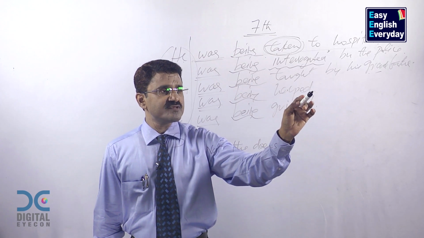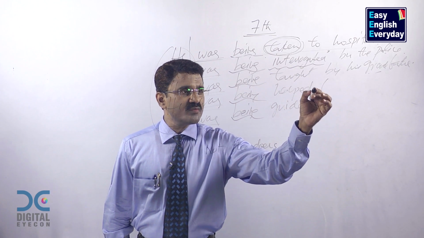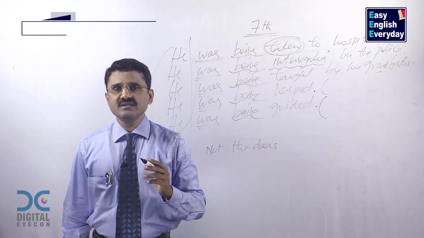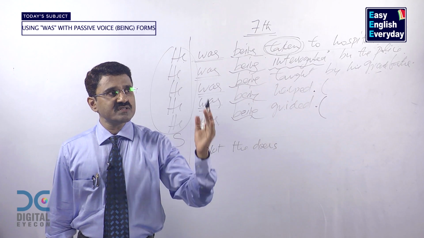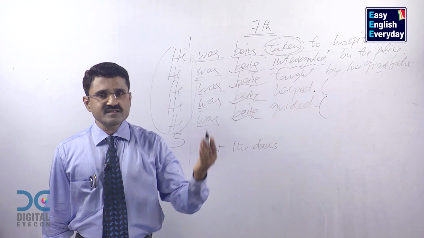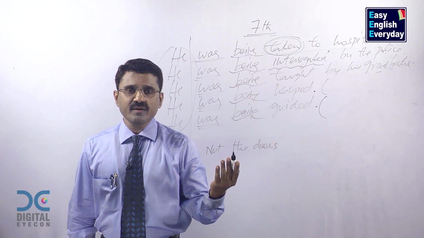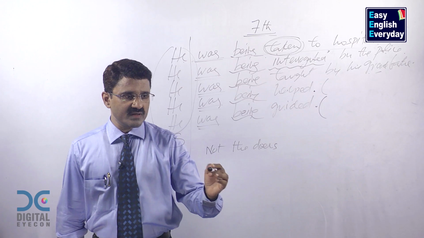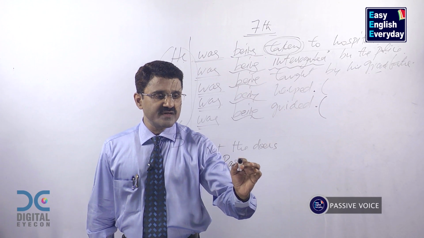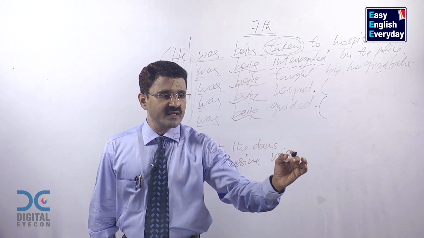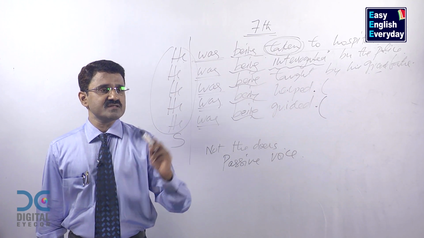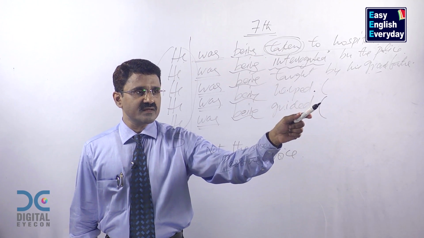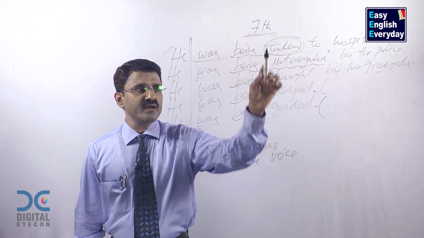He was being helped. Here I am not mentioning the doer because in these sentences, the doers are not getting any importance. The doers are unimportant, insignificant. You can hide the doer, you can ignore the doer, you can give less importance to the doer. They are called passive voice sentences. Past continuous passive voice sentences. He was being helped by somebody. He was being guided by his mother. In this way, you can make sentences.